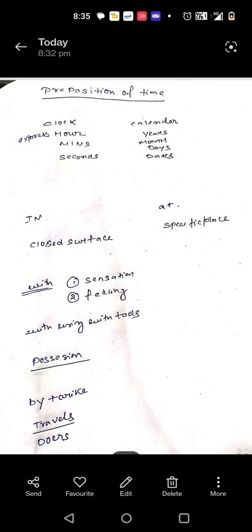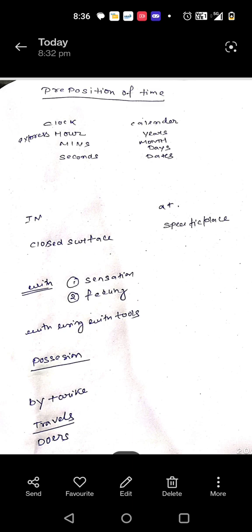A very important topic in English language is preposition, and today we will learn a few tricks so that we can easily see the options and write the answer in the examination. First, we will give prepositions of time.